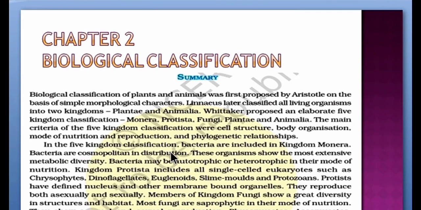Bacteria are cosmopolitan in distribution. These organisms show the most extensive metabolic diversity. Bacteria may be autotrophic or heterotrophic in their mode of nutrition.